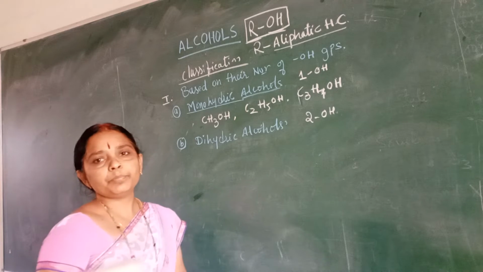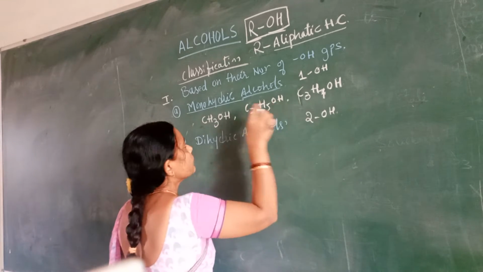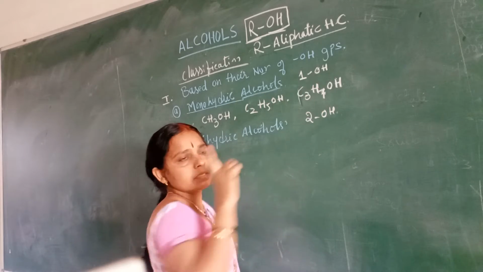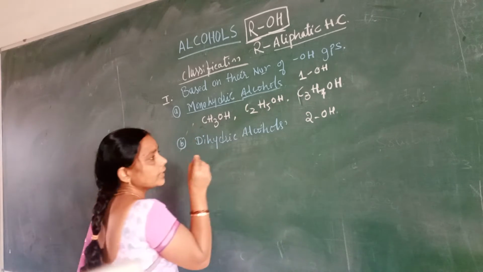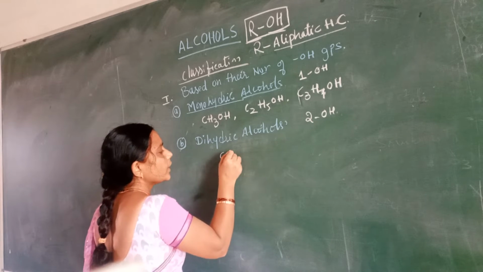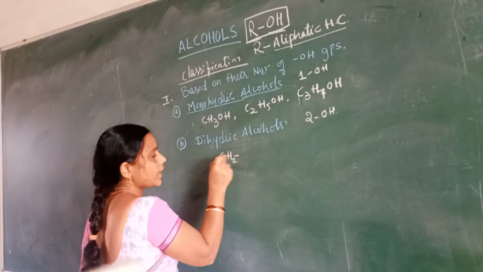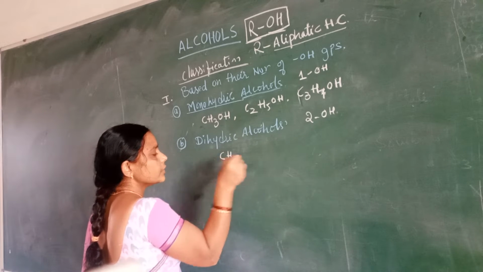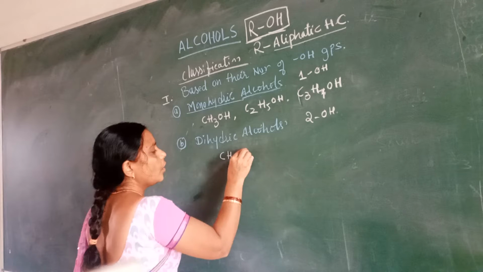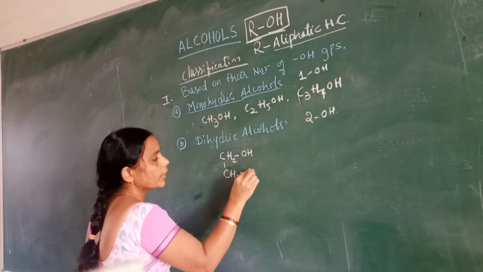What are the examples of it now? In monohydric, one group is OH. Here in the dihydric alcohols, OH groups are 2. CH2OH, and then another one CH2OH.